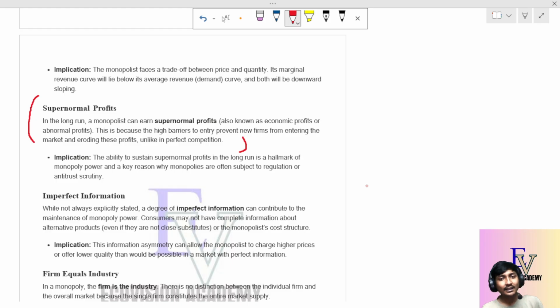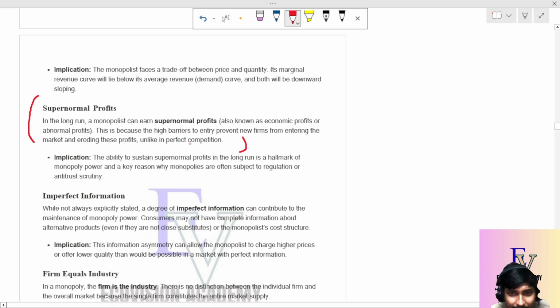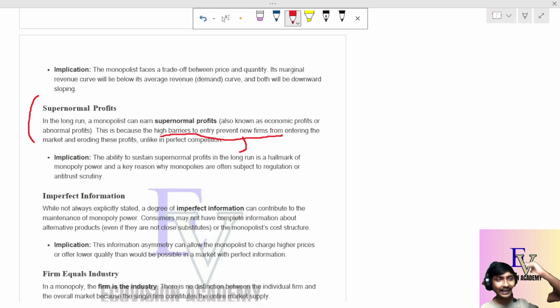Now in this case, in the long run, in most cases, the monopolist can earn supernormal profit, or economic profits, because in the long run there are high barriers to entry. Since there are high barriers to entry, it prevents new firms from entering the market and eroding the profits and the supply. So in the long run, monopolies always earn a supernormal profit.